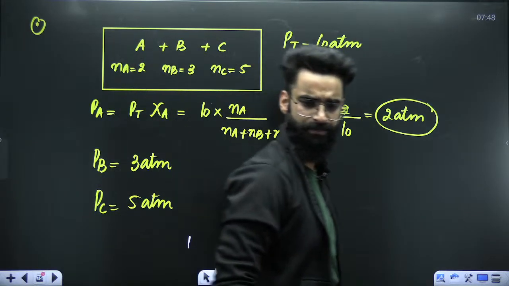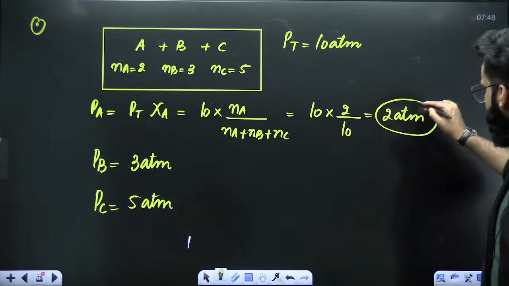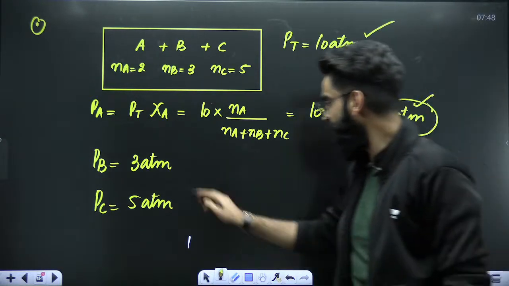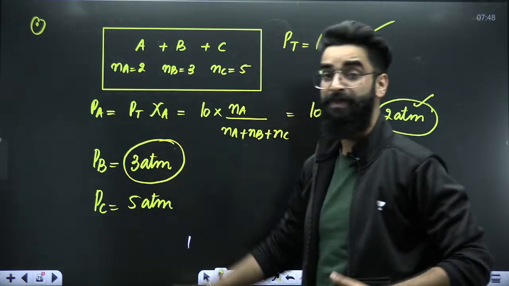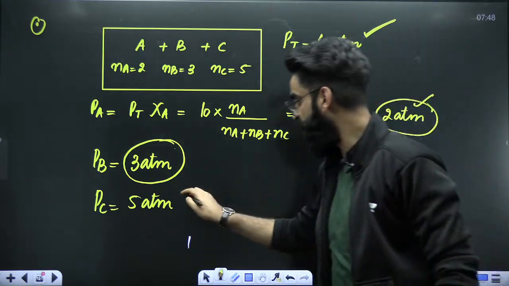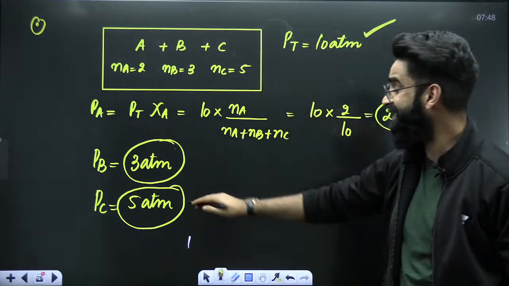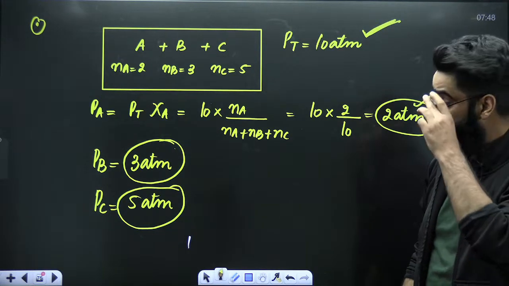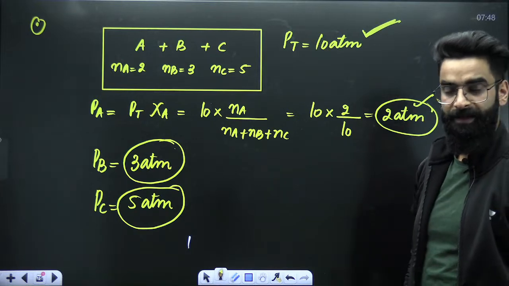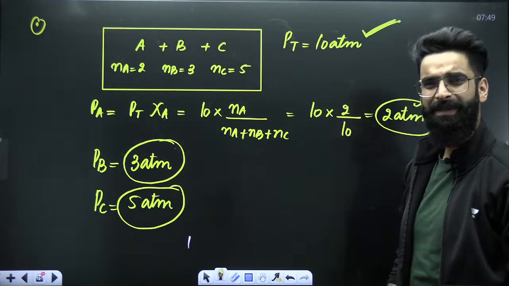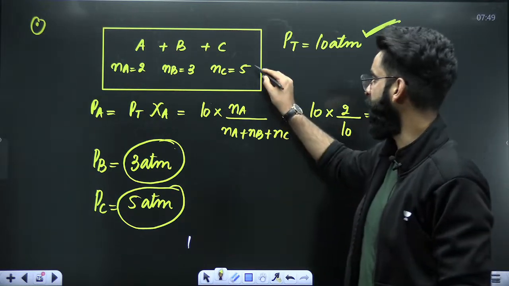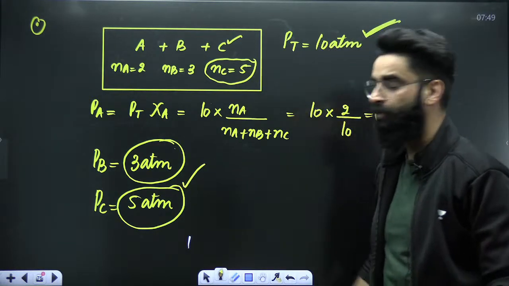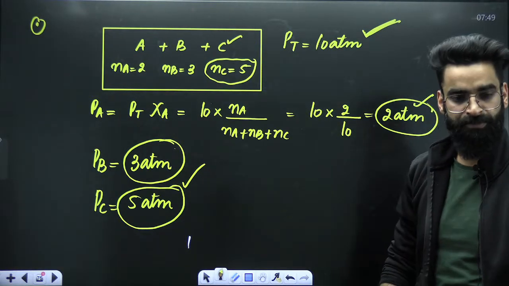So what did we calculate basically? This 2 atm is the contribution made by gas A towards the total pressure of the mixture. This 3 atm is the contribution made by gas B towards the total pressure of the mixture. This 5 atm is the contribution made by gas C towards the total pressure of the mixture. Correct? Now, I want you guys to understand one thing. We had 3 gases in the container. Now tell me, which gas had maximum moles in the container? Gas C had maximum moles in the container. Which gas contributed maximum towards the total pressure? Gas C contributed maximum towards the total pressure.